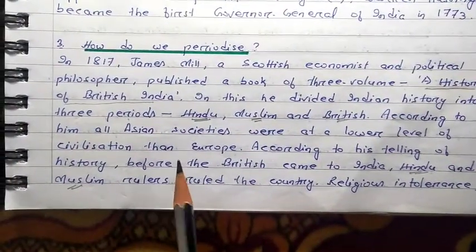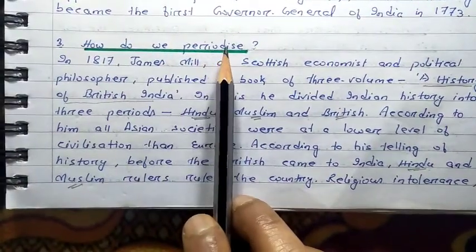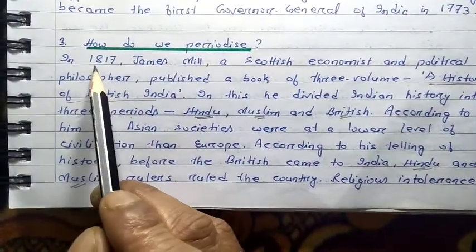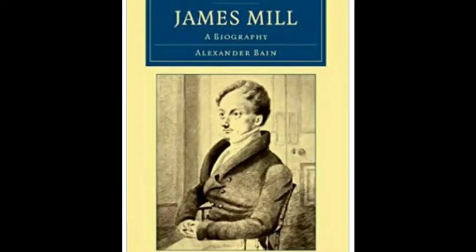Now comes the third point of this chapter: how do we periodize or divide Indian history? In the year 1817, James Mill, you can see the picture of James Mill I have shown you here, was a Scottish economist and political philosopher. In 1817, he published a book of 3 volumes. The name of the book was A History of British India. And in this book, he divided Indian history into 3 periods.